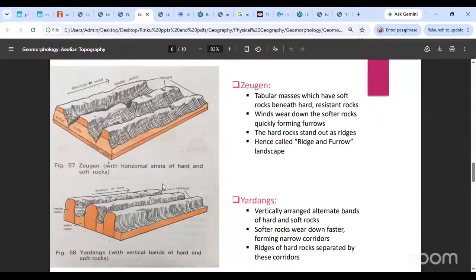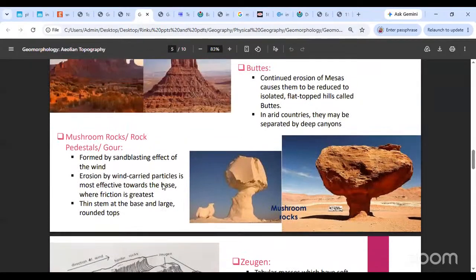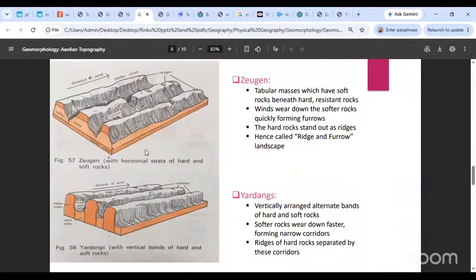Okay, okay. So this is what we are saying is the mushroom rocks and rock pedestals. Okay. The next thing that we look at is Zeugen and Yardangs. Okay. Zeugen and Yardangs are again erosional features in a desert or an arid or semi-arid region.